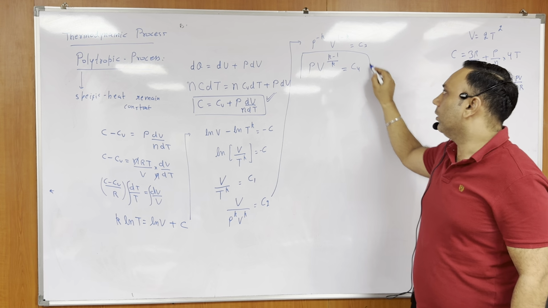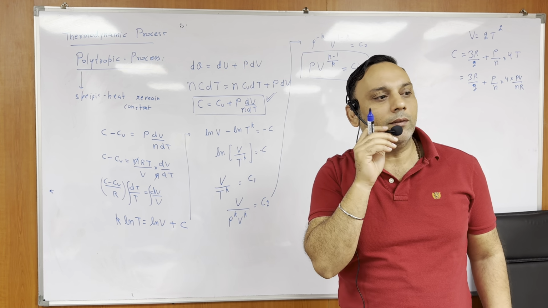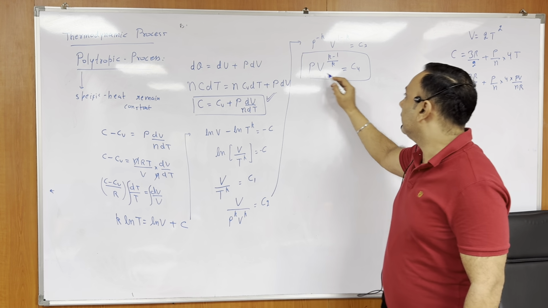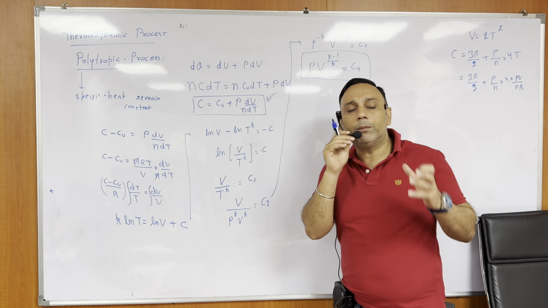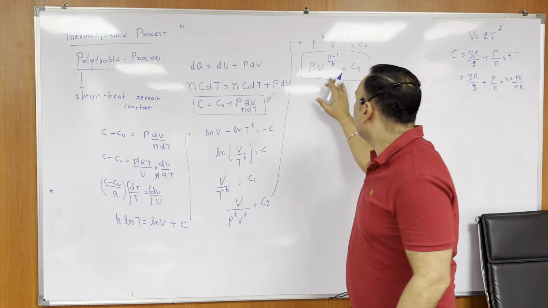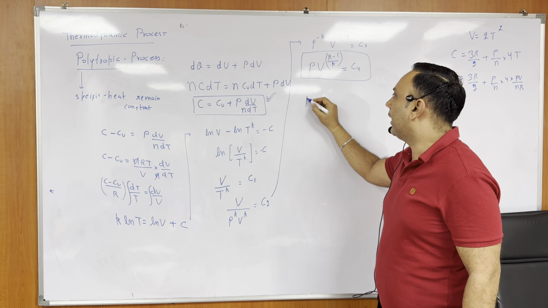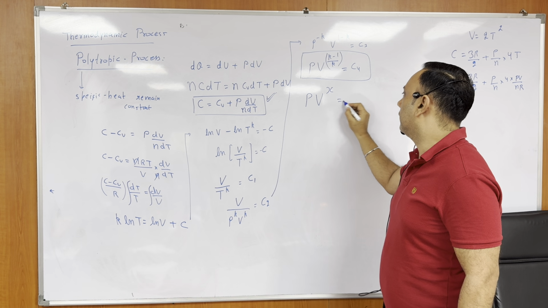So now K was some number, some constant, and I am getting this kind of equation, right? So it means if specific heat of a gas is constant, you must get this kind of equation, and this complete thing I can write as PV to the power some x is equal to constant.